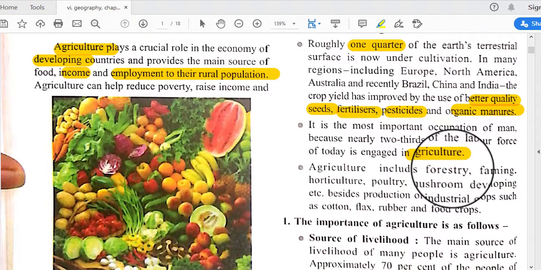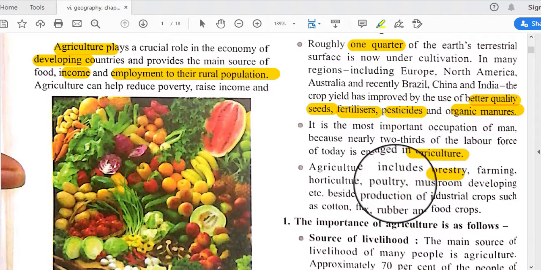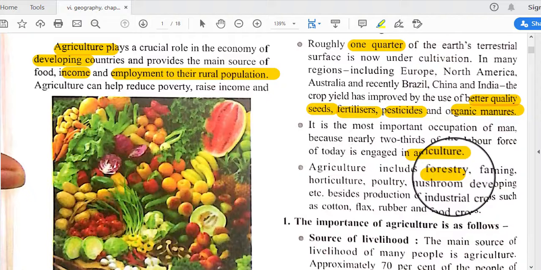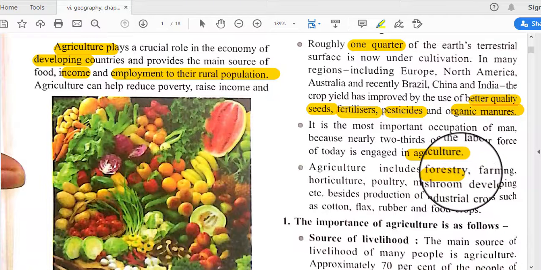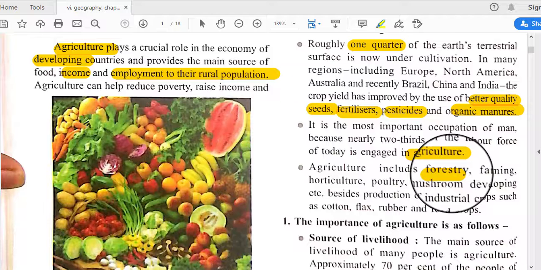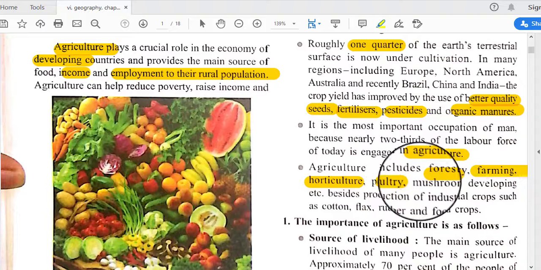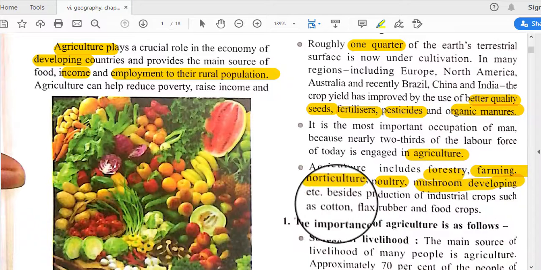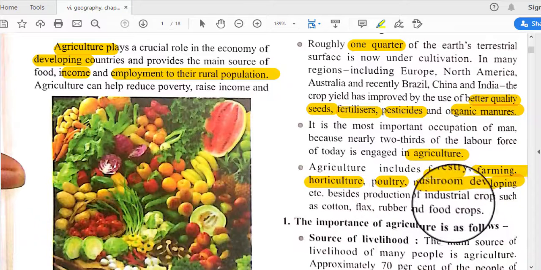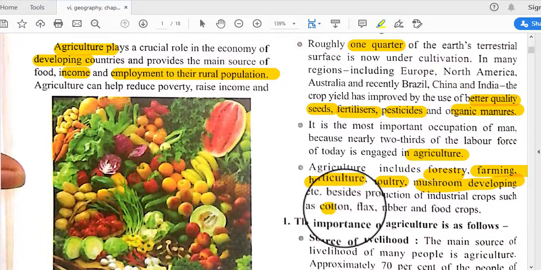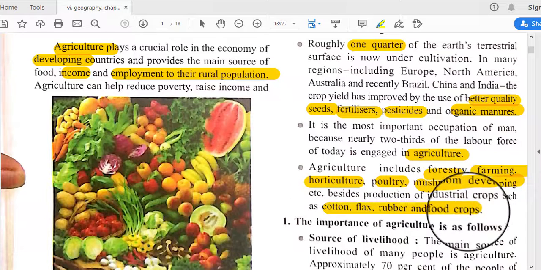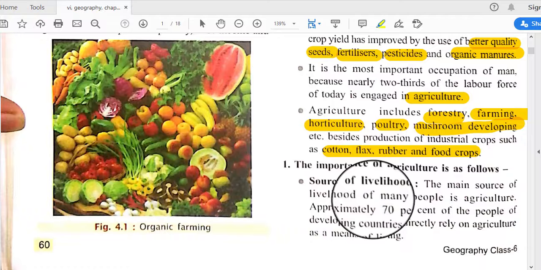Agriculture includes forestry, so not only cultivation, there are other activities like forestry, that means any kind of collection from the forest, farming, horticulture, poultry farming, mushroom developing, etc. And besides, production of industrial crops such as cotton, flax, rubber and food crops are also under agriculture.